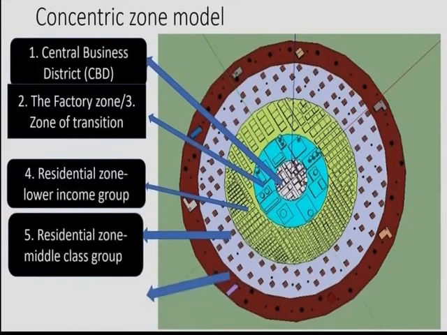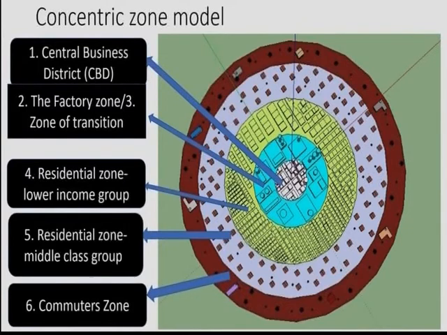And finally, the outermost part of the city is the commuters zone. Commuters here means travelers. Travelers are called commuters. You see in this zone, the houses have vast space and the facilities are better here, and the richest people who can afford to travel to the central business district and factory zone to work settle in this zone. Sometimes we call this zone the higher class people zone, the residential zone for higher class also, and sometimes we call it the outermost part of the city.